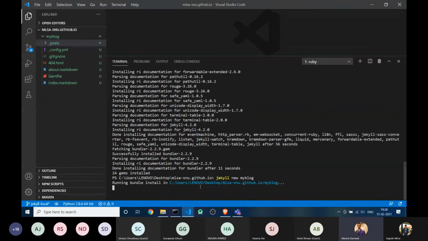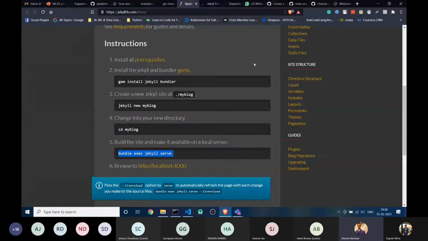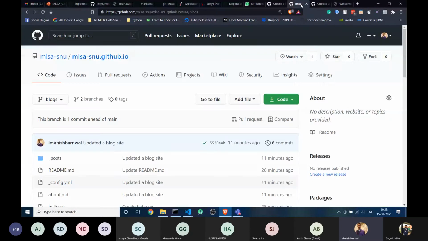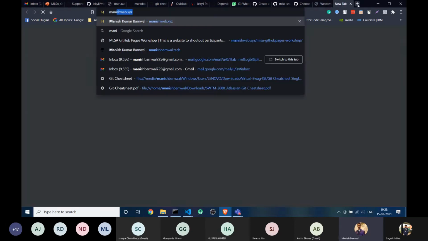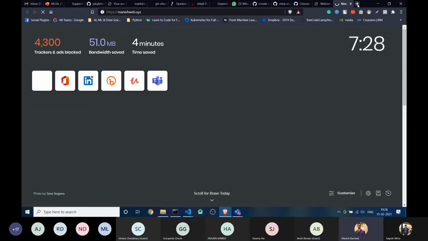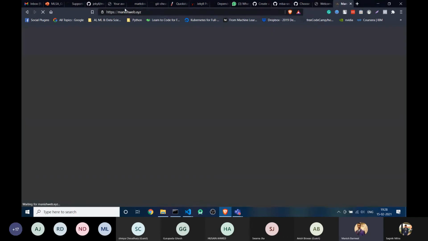Okay, just a second, it's already installing. Wait for it. Okay, so I think it will also take time. So till then I'm telling one thing which was left. So here we are. For now you can see that once we are hosting a website on GitHub Pages, you are getting this URL. And for example, to host a website with your own domain name, I'm showing my website, which is also created on Jekyll.